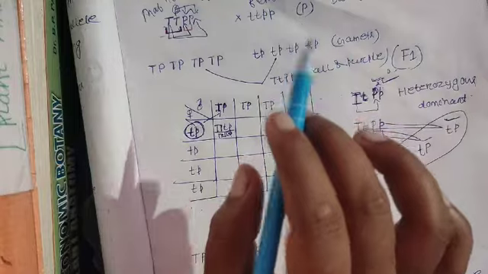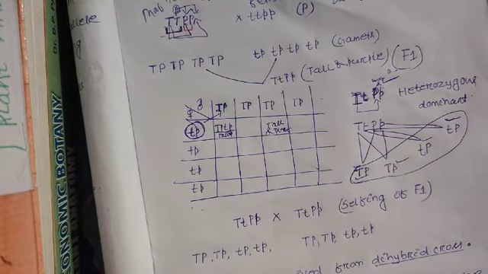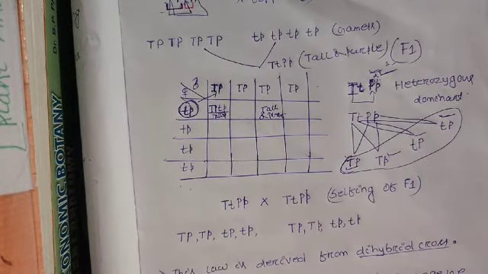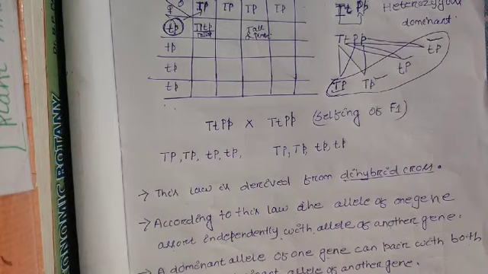So in this law, we conclude that an allele of one gene can pair with both the dominant and recessive alleles of another gene. This is all about Mendel's laws. In the next topic, we learn about different types of crosses.